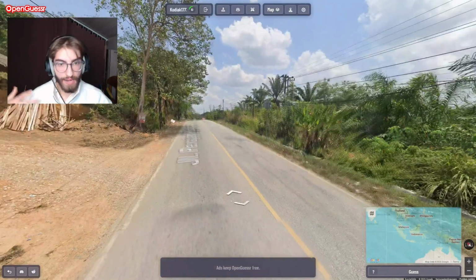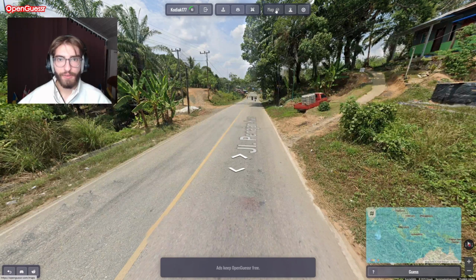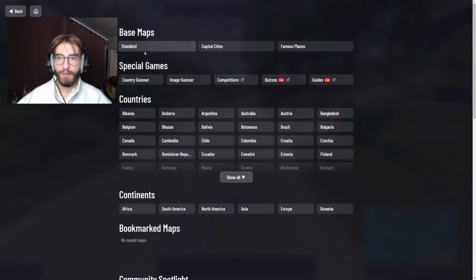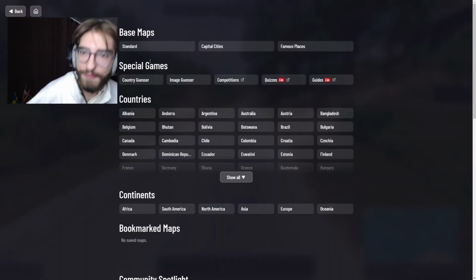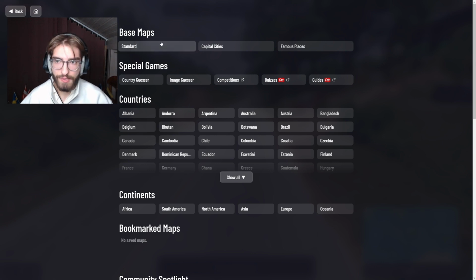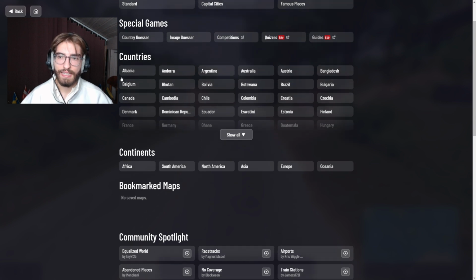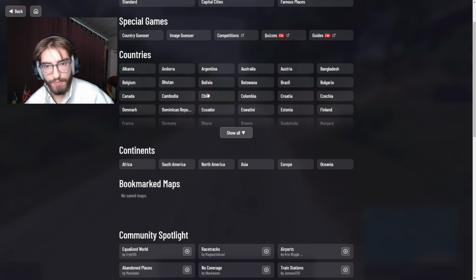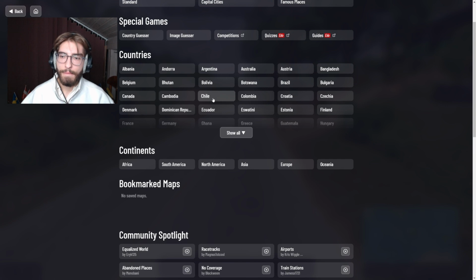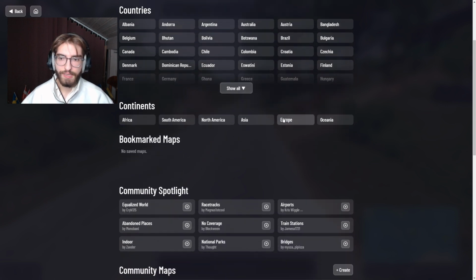So you can not only obviously play country maps. If you click here on top on maps, you have so many options to choose from. So you have base maps, so the standard world map, some capital cities or famous places. Maybe for beginners, this is a lot of fun. But you also have, let's go to the special games later, you can select country-specific maps, so that's what I just played, Indonesia, for example. You can also play just continents.